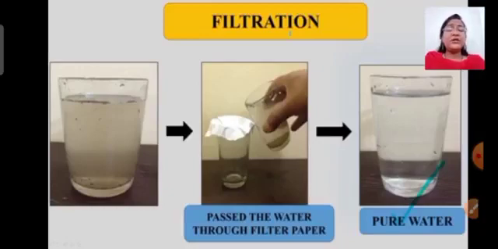We will put a filter paper above the glass and we will pass this liquid over this filter paper, and this is what you will get. You will again get pure water. So this process is known as filtration. I really hope that you understood all these three processes: what is filtration, what is decantation, and what is sedimentation.